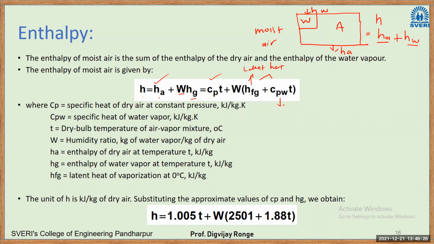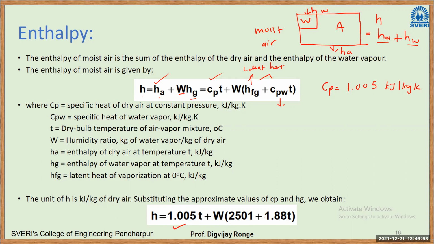Okay. Now, if you put the values of Cp of air, the Cp of air we already know is 1.005 kilojoule per kg Kelvin. So that value is being put here, and that way it can be simplified as this. Enthalpy is equal to 1.005 times T plus W into 2501. So 2501 is the latent heat of water